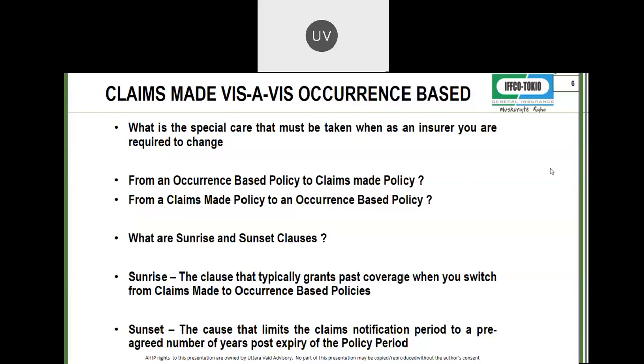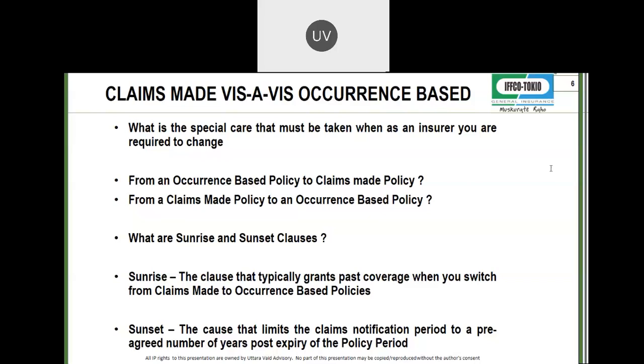So wrongful act may have happened in 2016. Sorry, we took the example of 2019. Wrongful act may have happened in 2019. Okay. The liability claim surfaces in 2020. Or let's take this current period, 1st April 21 to 31st March 22. The insurance company has given you an occurrence based policy. If he has given you a sunrise clause, he will meet the 2019 claim because he has given you sunrise. पीछे के claims वो consider कर रहा है.